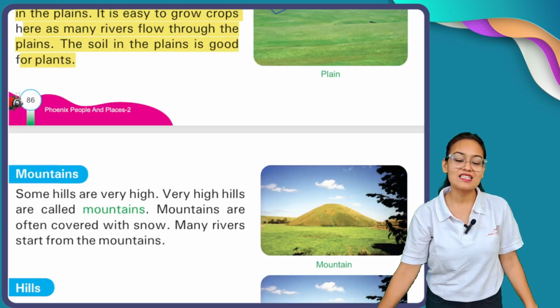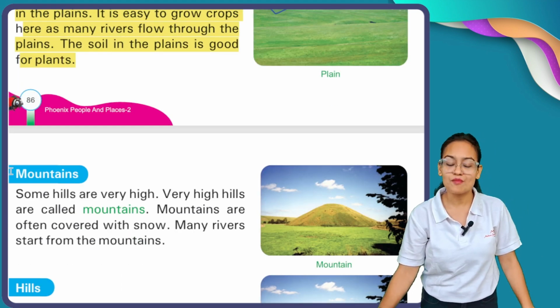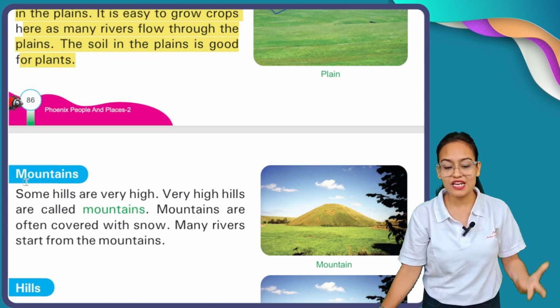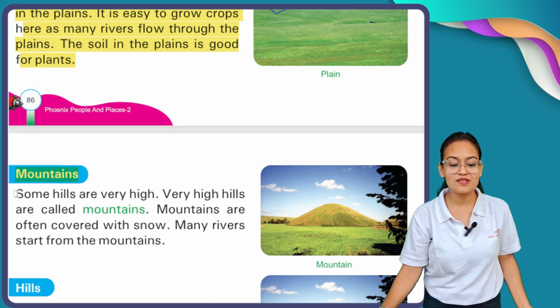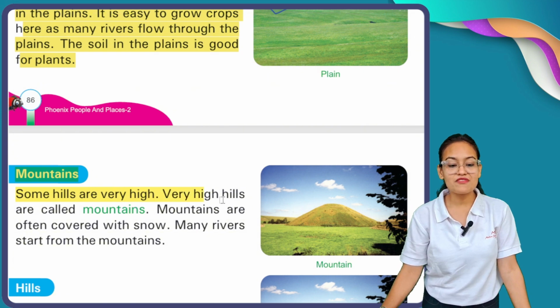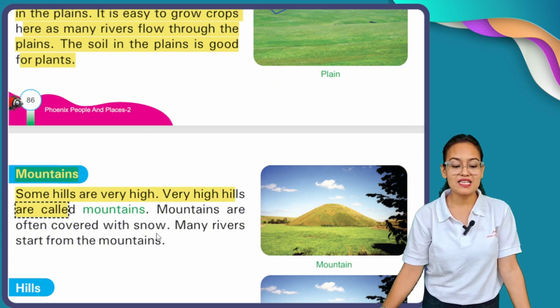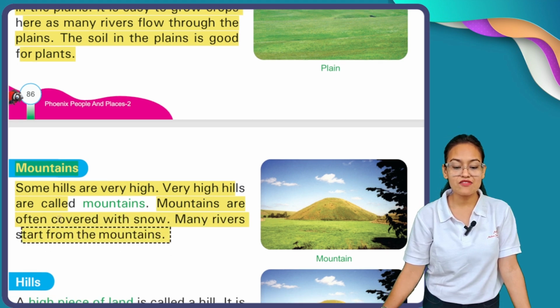After plain areas comes the turn of mountains. Now what is the meaning of mountains? Let's see, my dear students. Some hills are very high. Very high hills are called mountains. Mountains are often covered with snow. Many rivers start from the mountains.